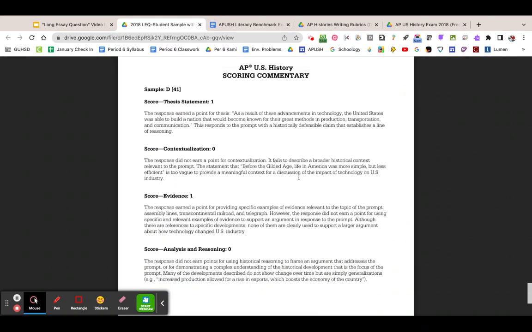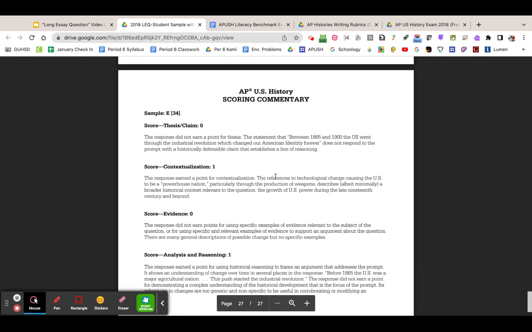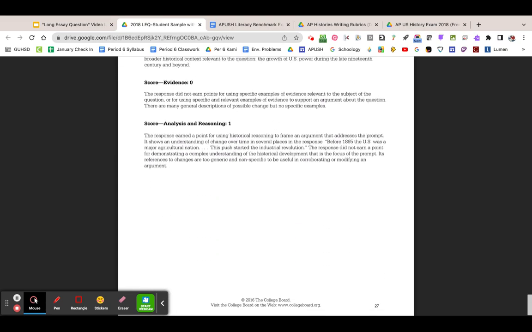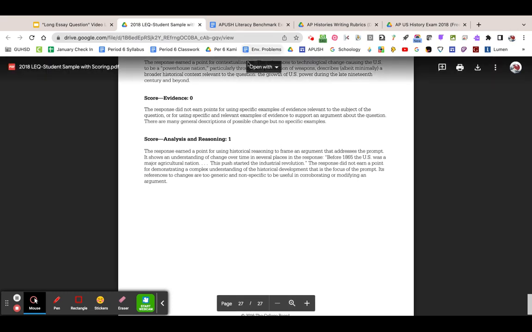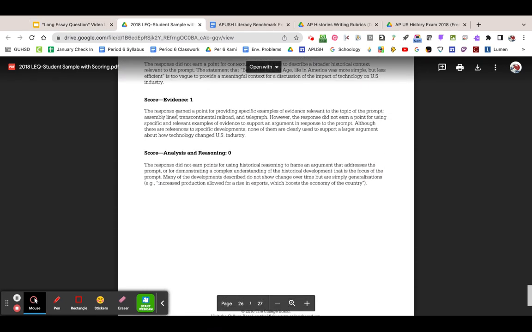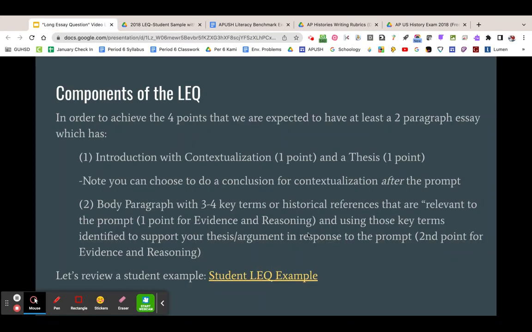Sample D didn't do so well, and sample E did not do so well. Unfortunately, they're all different types of LEQs, I believe, so you're not going to understand exactly what the prompt is, but having an idea of the difference between a really good student response and a not so good one will really help you be successful.